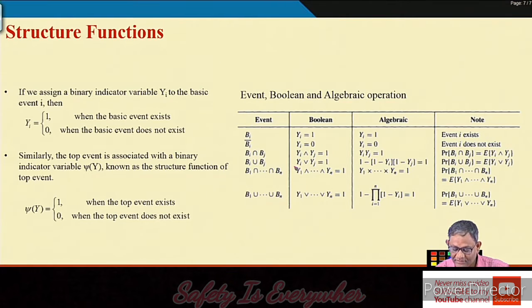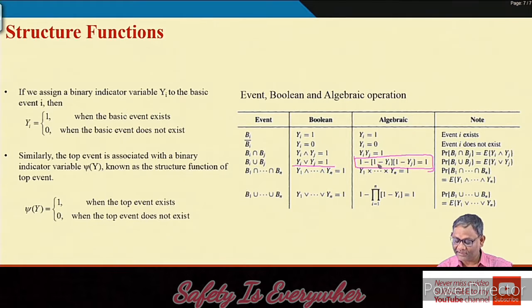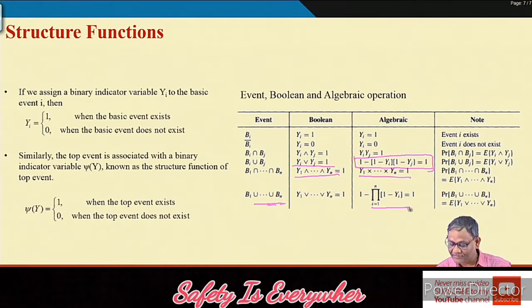Please understand, this is my yi union yj equal to 1 in Boolean, but in algebraic form it is this: 1 minus yi and 1 minus yj multiplied. With intersection you are just multiplying. When there are n items, 1 minus yi and 1 minus yj and so on are multiplied n times. How this happens you also know, because we have discussed similar things earlier.